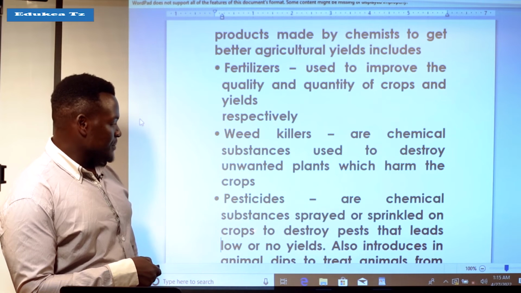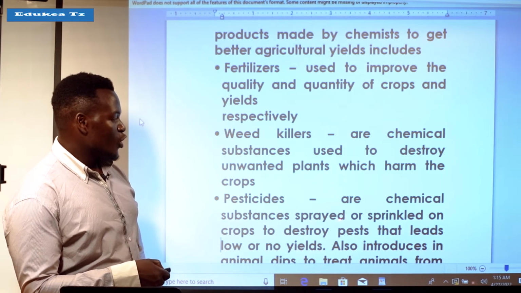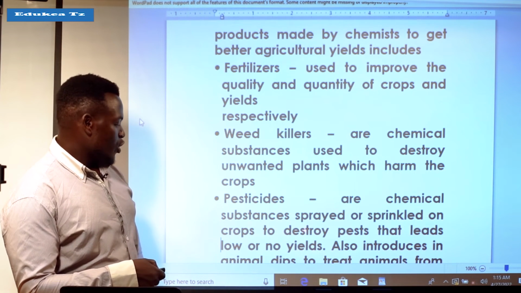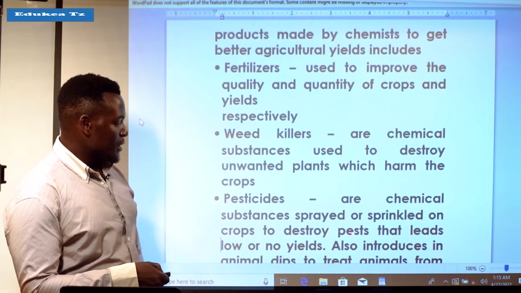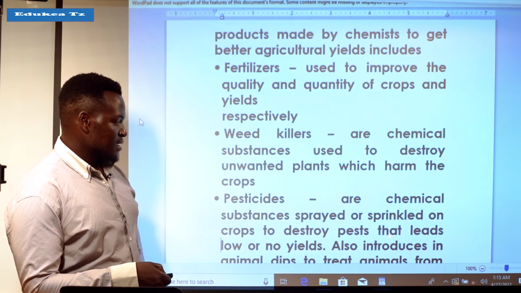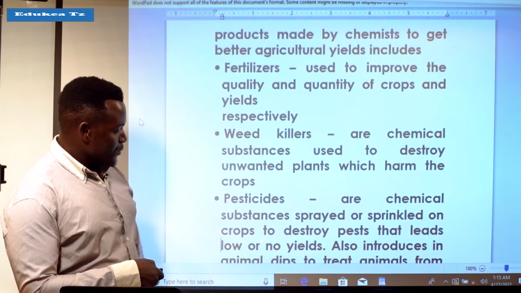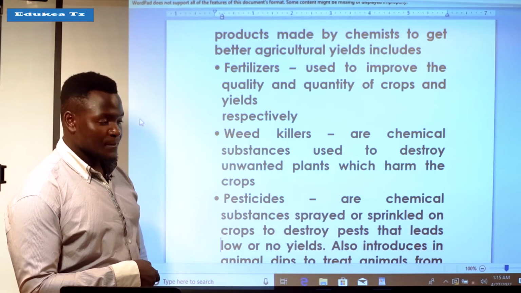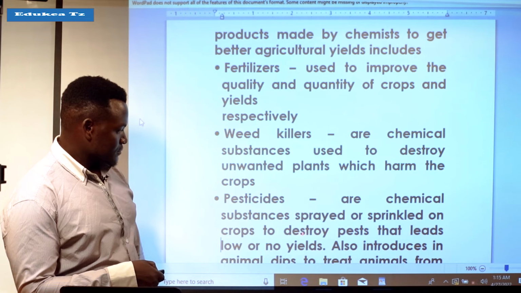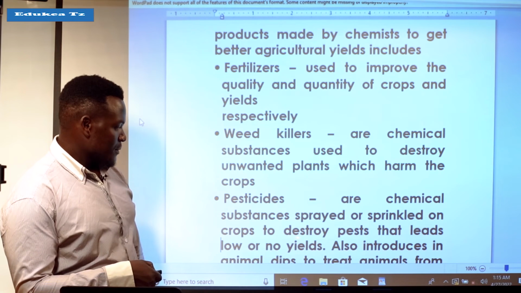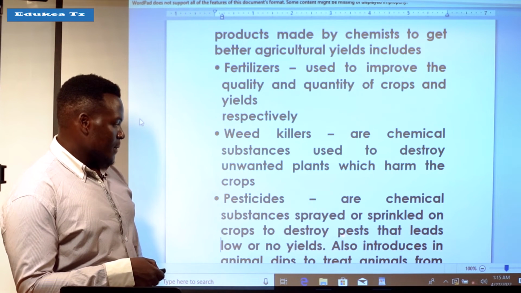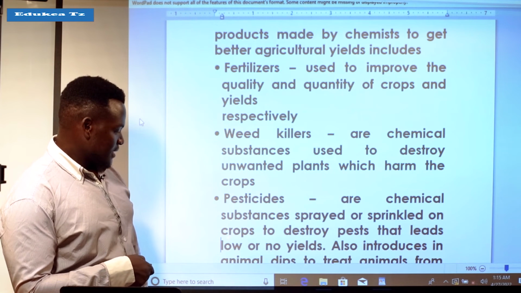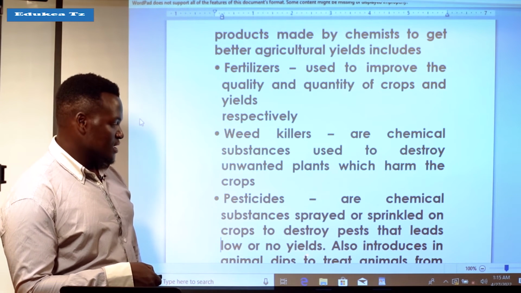Pesticides are chemical substances sprayed or sprinkled on crops to destroy pests that lead to low or no yield.